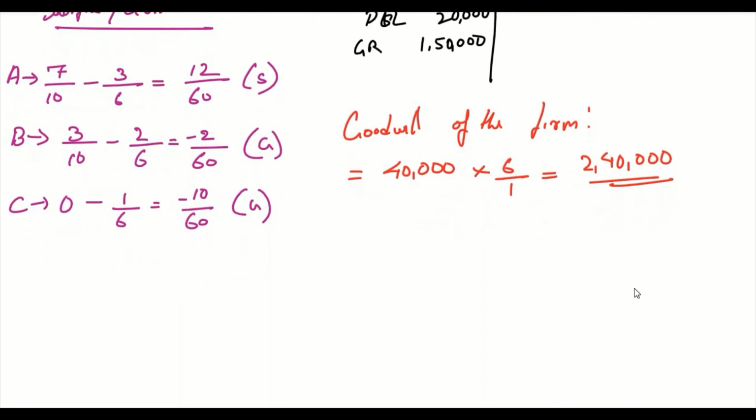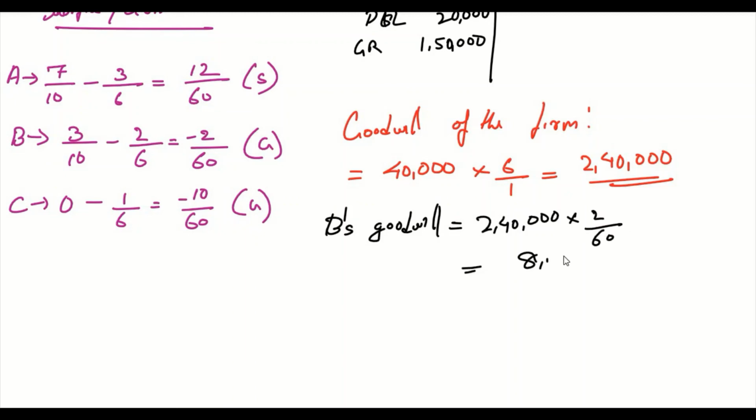Now we wanted to understand how much B should bring as his share of goodwill. So B's goodwill: his gain is 2/60. So goodwill of the firm 2,40,000 multiplied by 2/60. That's equal to 8,000. So since B is gaining, he should bring 8,000 along with C, who is bringing 40,000 as goodwill.